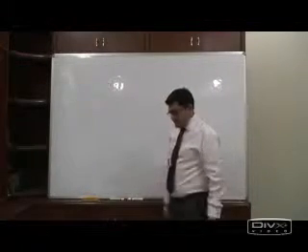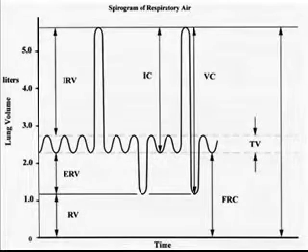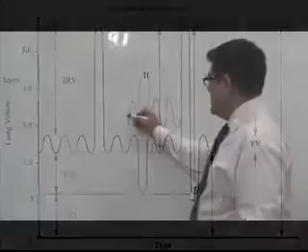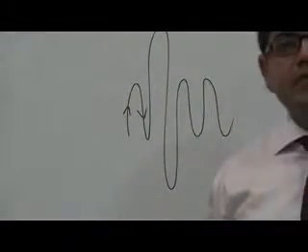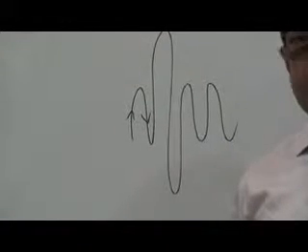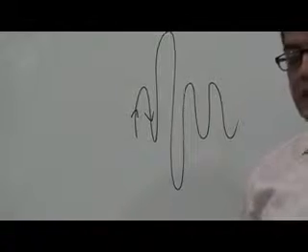The first thing that we'll discuss will be lung volumes and capacities. You're familiar with this graph from your physiology textbooks. That's the spirometer graph. The amount of air that a person breathes in and breathes out during quiet ventilation at rest is tidal volume. Please notice that I use the word ventilation, not respiration.